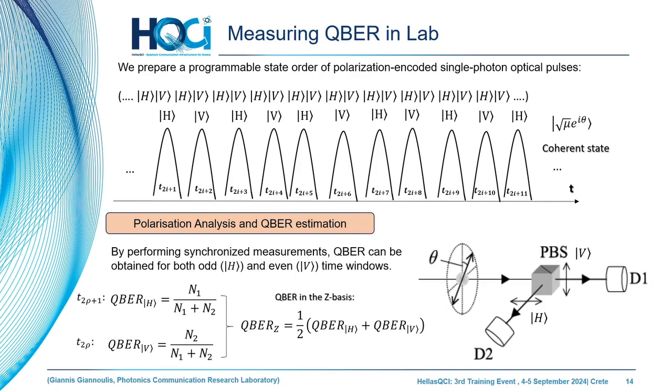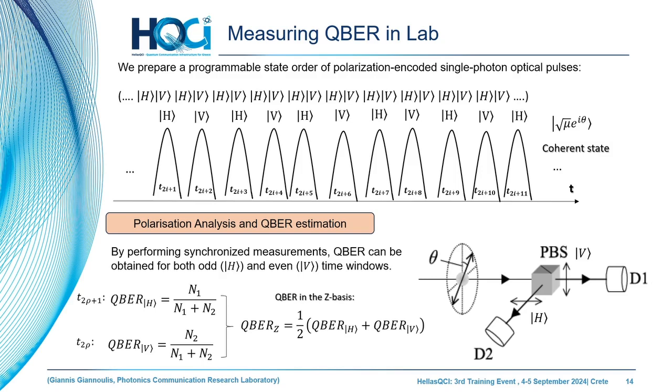And we come to the question of how we can measure the quantum bit error rate. Hannes, in one slide before in his presentation, mentioned that this method is not secure. Of course, there is a side channel loophole. We generate a programmable pattern with two polarization states in a programmable order. Of course, it's not a secure path to exchange a key. Someone can detect the pattern easily, but it allows us to calculate the QBER easily in the laboratory. So we generate this pattern at the Alice station.